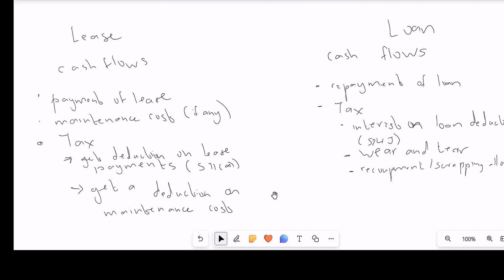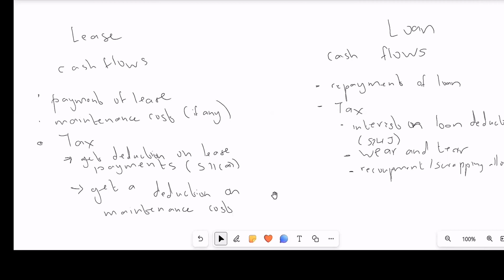Section 24J in tax states that we can get interest deductions if the interest is incurred in production of income. That's why we're getting this deduction, because we would have incurred the loan in terms of production of income or carrying on of a trade.